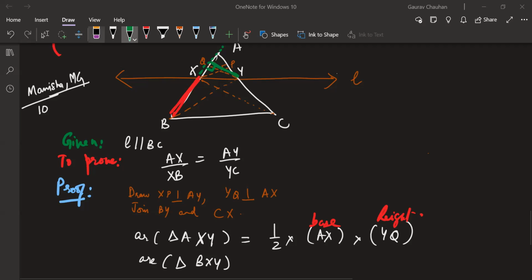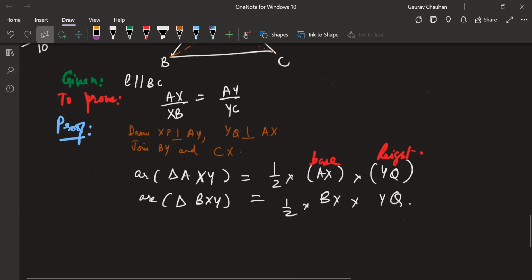Okay, so we are here. Same stuff. We have to just imagine tilting the whole triangle and putting it in a way that this is the base, so this will become the height, because this will be the topmost point for this triangle. It will stand like this, right? That's a good way to imagine it. So that gives me half into BX into YQ. Everyone okay so far? Same, base into height.